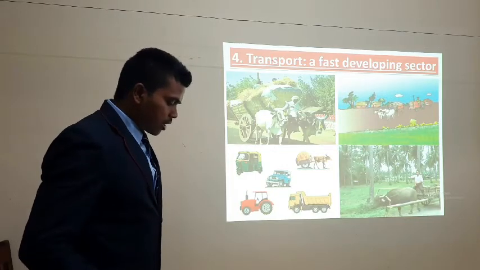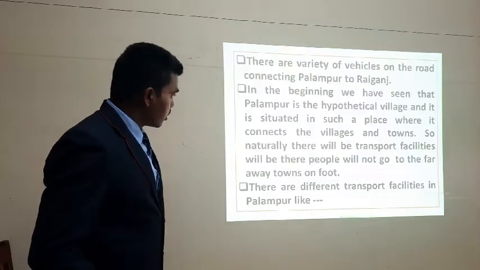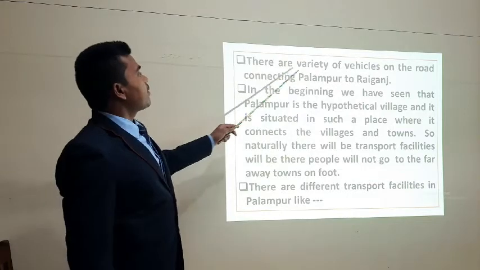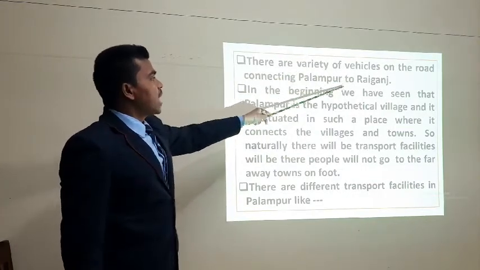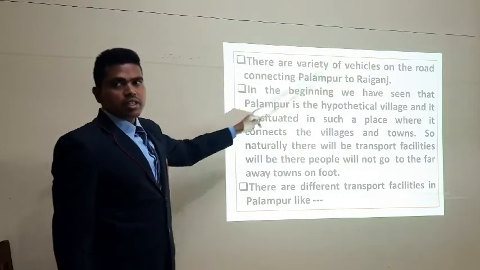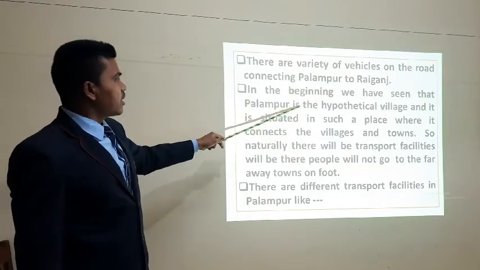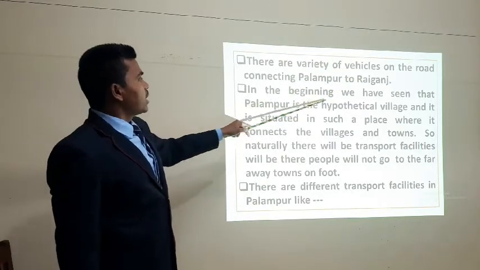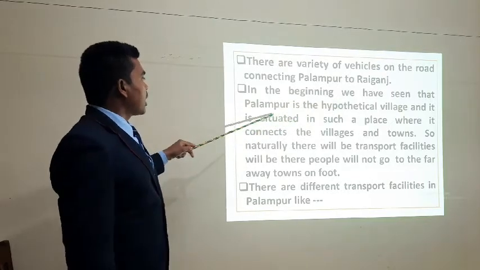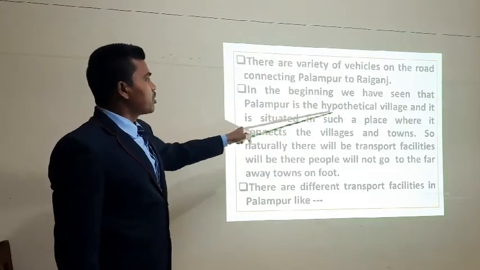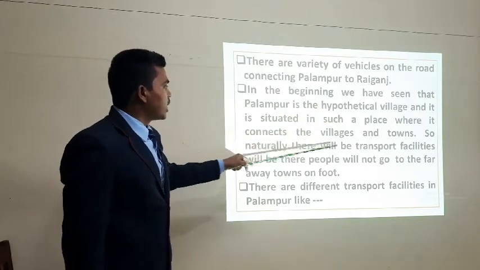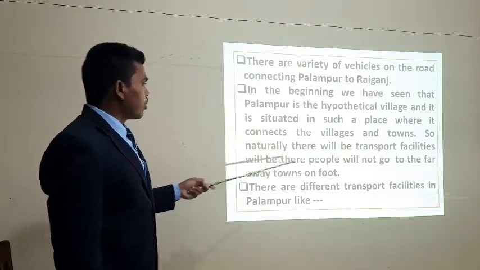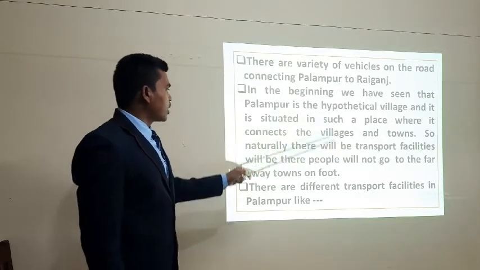So hope you all are getting, students. See here, there are a variety of vehicles on the road connecting Palampur to Raiganj. That's why they are using the transport facility, right? So in the beginning, we have seen that Palampur is like the hypothetical village, and it is situated in such a place where it connects the villages and towns. Already I have explained to you, so no need of explanation.